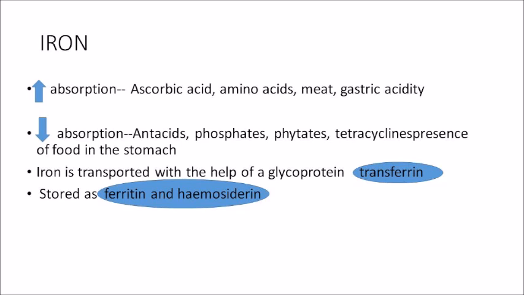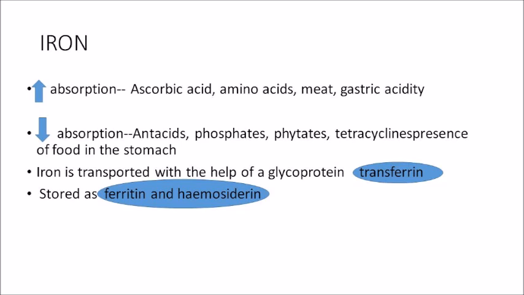The compounds or the conditions which can decrease the absorption of iron are antacids. Gastric acidity will increase absorption, right? So antacids are the compounds which will reduce the acidity of the gastric juice. So this decreases the absorption. Then phosphates, phytates, tetracyclines and presence of food in the stomach. Again, when you have food, the acidity of your stomach is going to reduce. So that reduces the absorption.